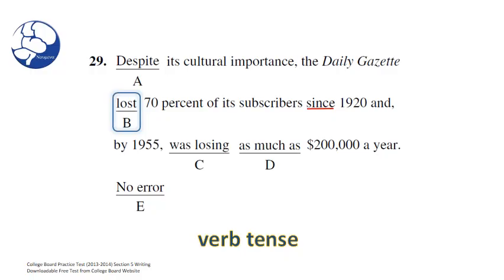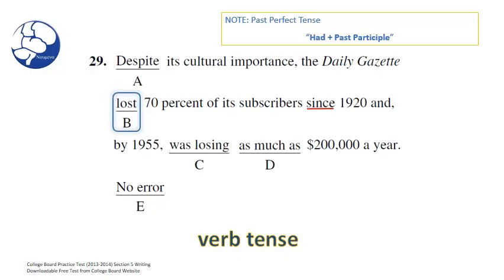Okay, so we know that at the very least, our simple past lost is incorrect here. So lost, we do have an error here in B, and we just need to think about how we can correct this error. Most likely we're looking at one of our perfect tenses, our past perfect tense. If you can see by our note at the top, to form the past perfect tense, you'll need to use had plus the past participle.